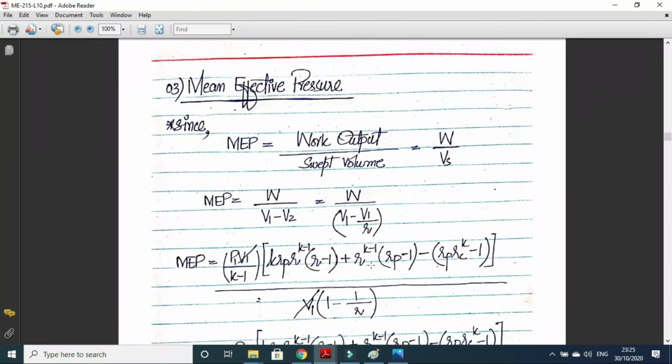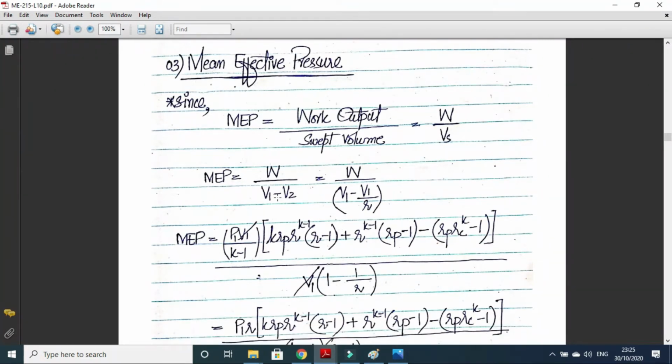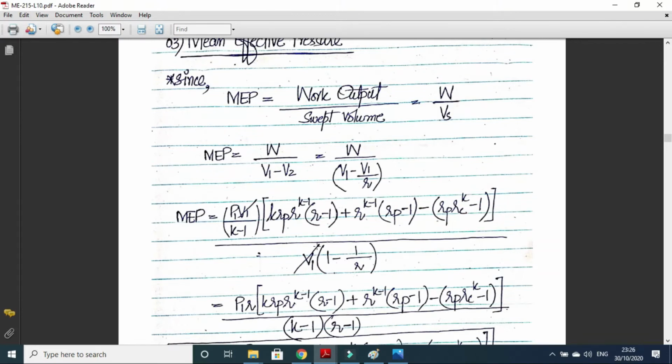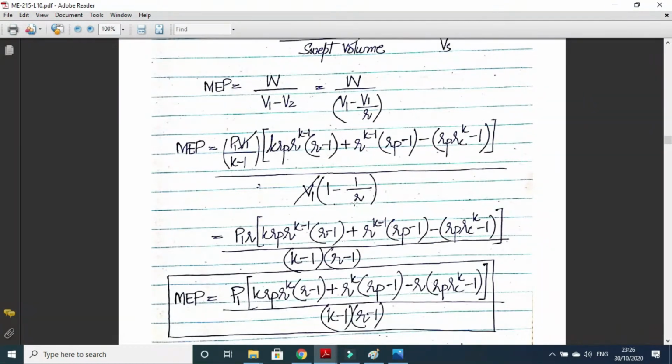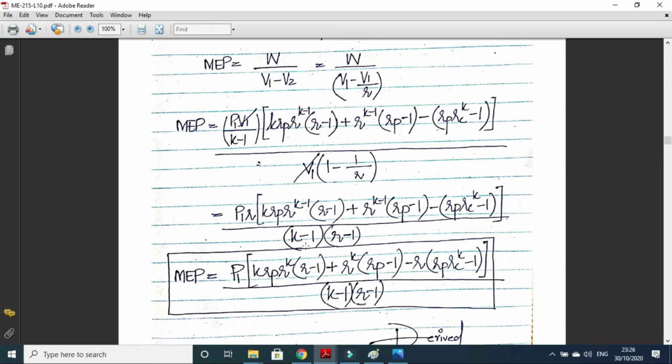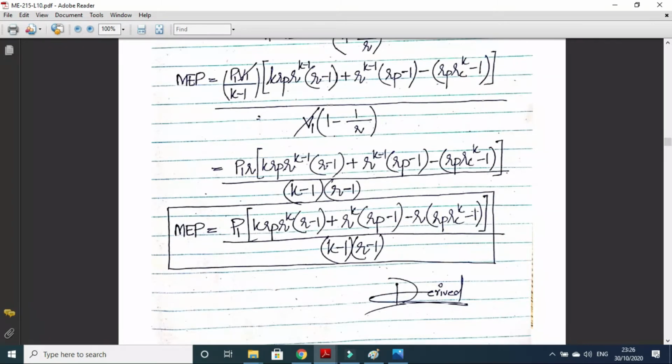Okay. Now let's derive the mean effective pressure. So mean effective pressure is work output divided by swept volume. Work output we have just derived. Swept volume can be written as V1 minus V2, which is V1 minus V1 upon R. V1 can be taken common, 1 minus 1 upon R. V1 will be cancelled out. We can take LCM. It will become R minus 1 upon R. R will come in the numerator. P1 R divided by k minus 1 into R minus 1, and the same expression.